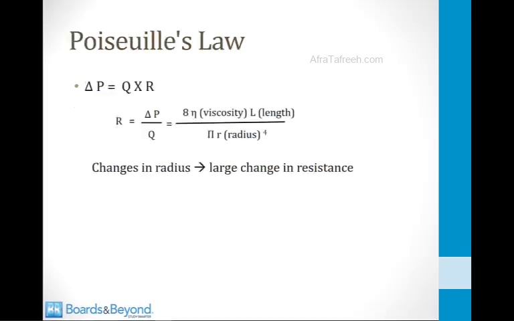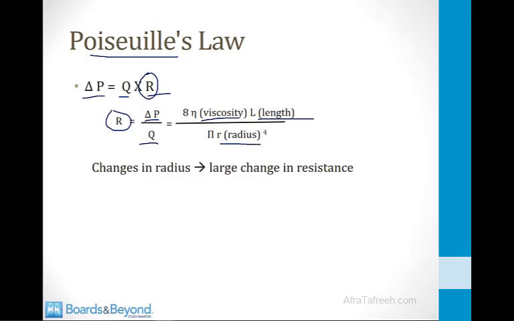Poiseuille was a French mathematician, and he created Poiseuille's law, which describes how the resistance to flow varies with certain elements of a system, and this law applies to blood flow through the human body. So remember that the flow equation says the change in pressure is equal to the flow rate times resistance. We can rearrange this equation and solve for resistance to flow and state that it's equal to the pressure change divided by the flow rate. Well, Poiseuille's law further relates that resistance to various elements of a system. So Poiseuille's law says that resistance is equal to 8 times the viscosity times the length of the tubes that blood is flowing through, divided by pi times the radius of the blood vessels to the fourth power.